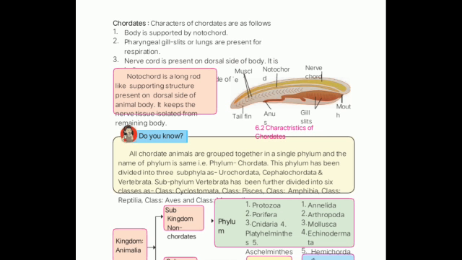Heart will be present. Now what will the fourth point be? Heart is present on the ventral side. In non-chordates, the heart is present on the dorsal side. In chordates, the heart will be present on the front side, that is the ventral side.